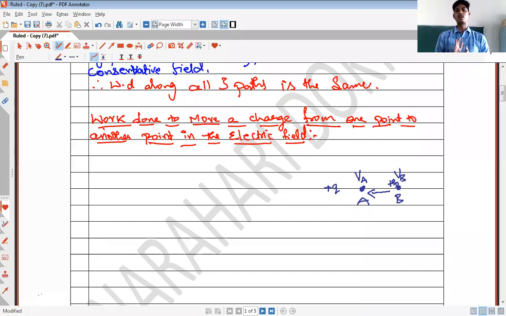Then what amount of work is to be done by you to move the charge from one point to another point in the electric field? Should it be 5 joules, 10 joules, 12 joules? How to calculate the work done to move the charge from one point to another point in the electric field? See, that can be done this way.